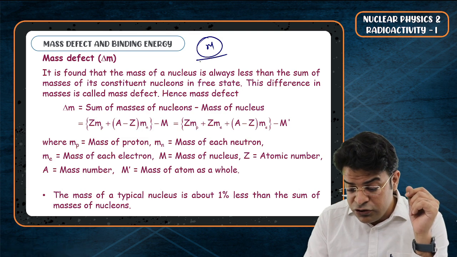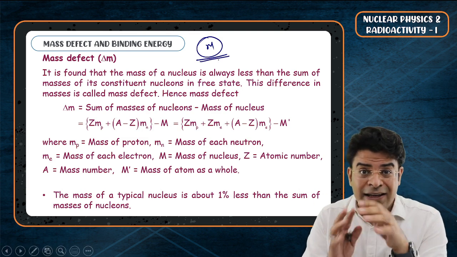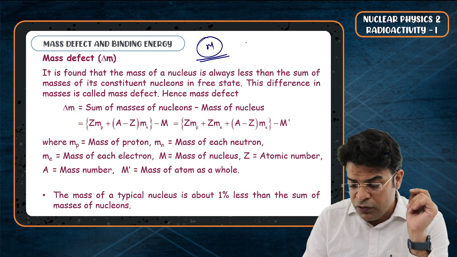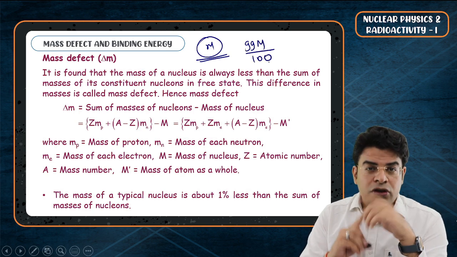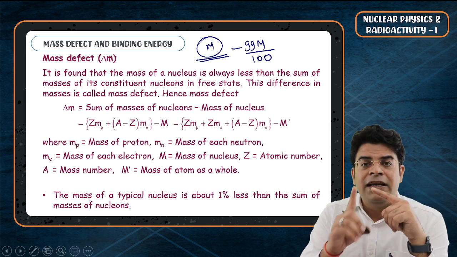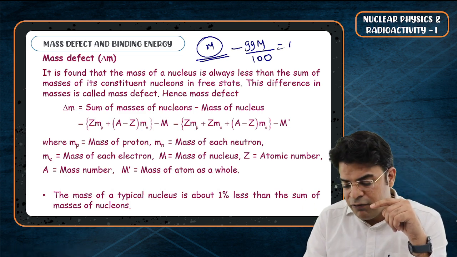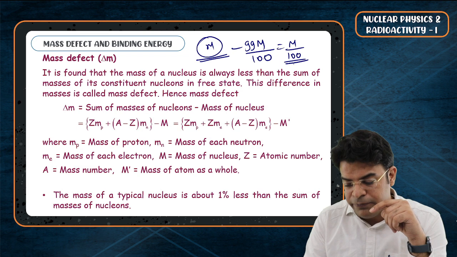If the individual nucleons' mass when added is M, then the mass of the nucleus will be 1% smaller, 99M by 100. So the mass defect will be nothing but M minus 99M by 100. That will be equal to M by 100.